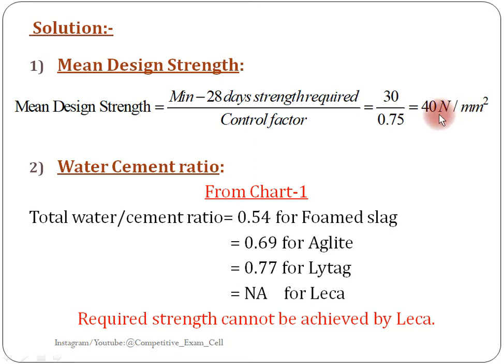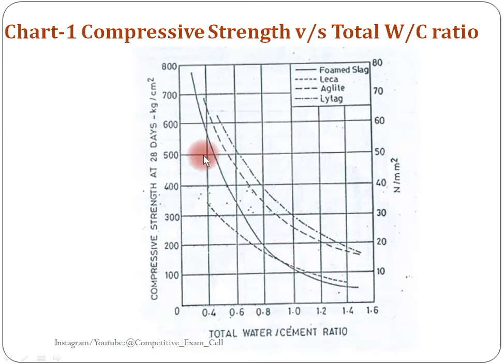After calculating mean design strength, we need to calculate the water cement ratio for given aggregates by referring chart 1. So this is chart 1. On the y-axis the compressive strength at 28 days is given.